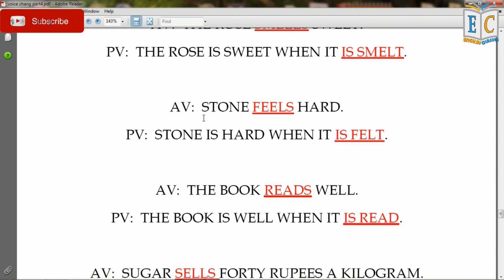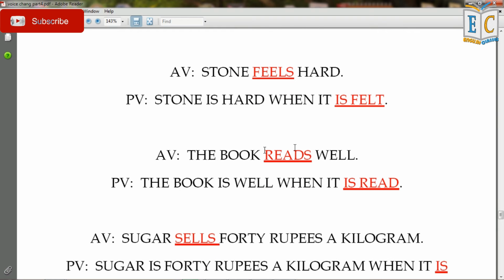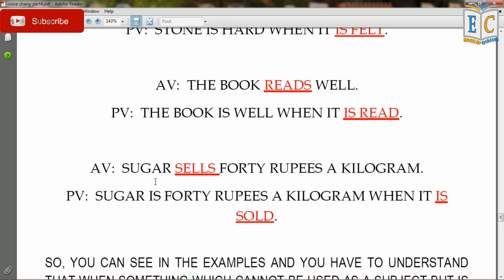In active voice, "Stone feels hard." In passive voice, it becomes "Stone is hard when it is felt." In active voice, "The book reads well" becomes in passive voice, "The book is well when it is read." In active voice, "Sugar sells 40 rupees a kilogram" becomes in passive voice, "Sugar is 40 rupees a kilogram when it is sold."